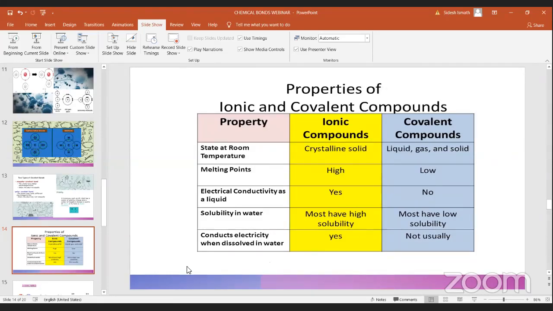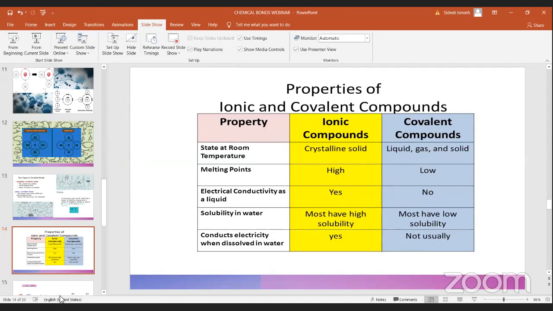To identify metals and non-metals: normally, in ionic bonds, metals transfer their electrons to make bonds. So if there is a metal, you can say it is an ionic bond. If it is a non-metal, you can take it as a covalent compound. But this cannot always be correct. Since you only have 20 elements, you can apply it like that.